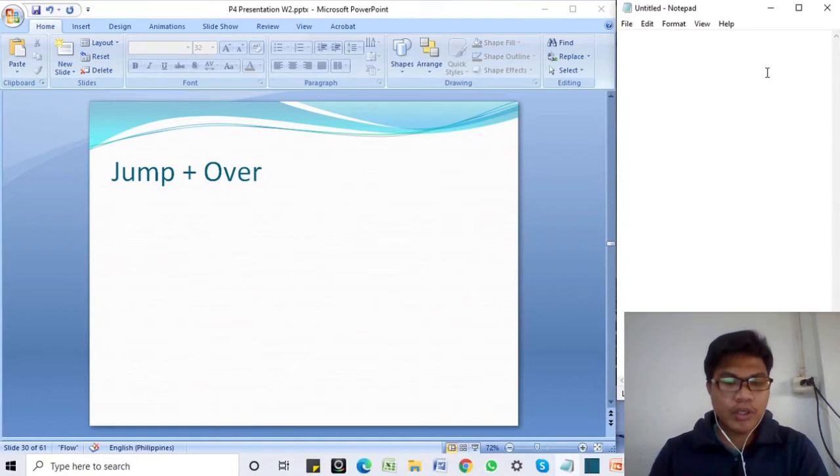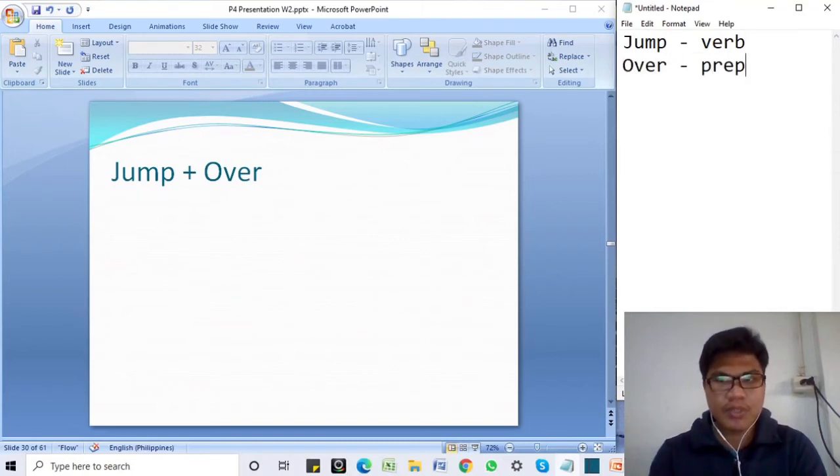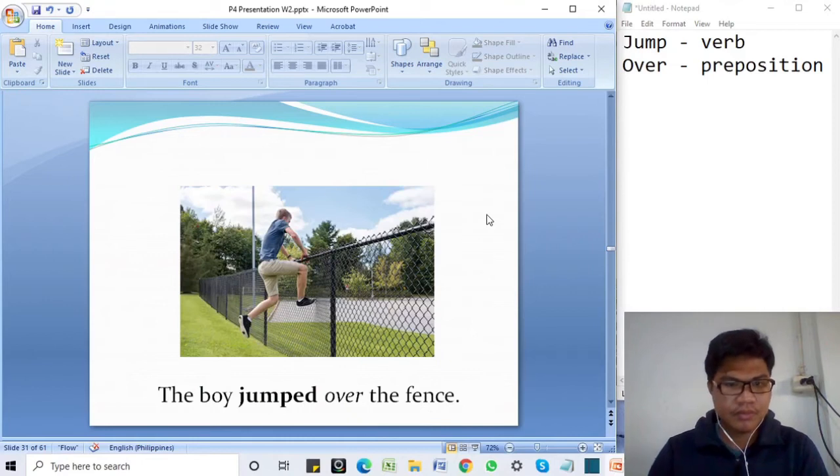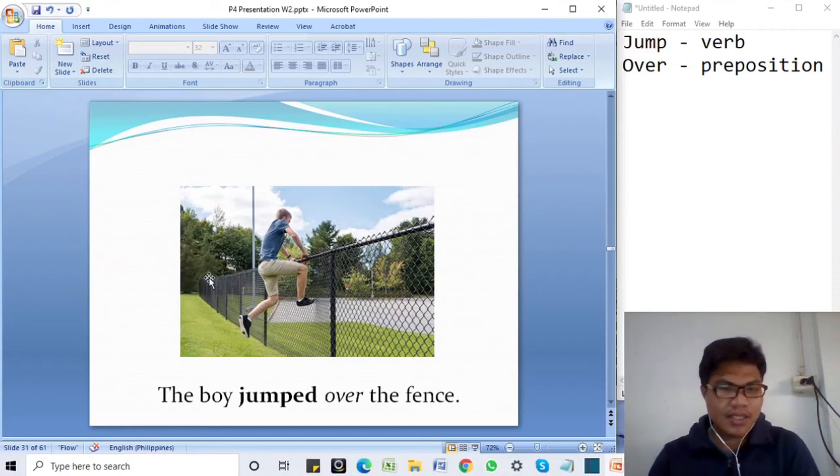The verb we're going to use is jump. And over is the preposition. Now let's use this in a sentence. So as you can see in the photo, the boy jumped over the fence. This is the fence.